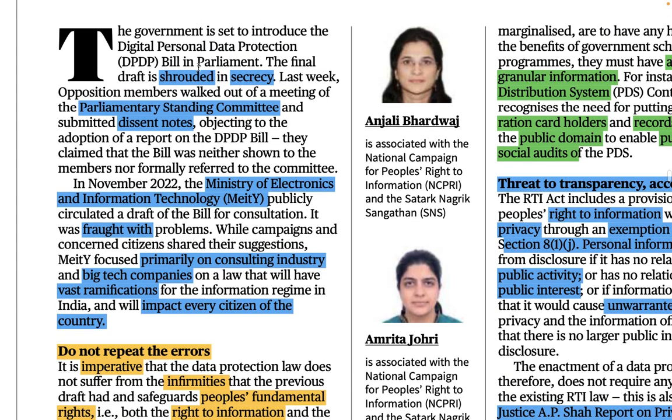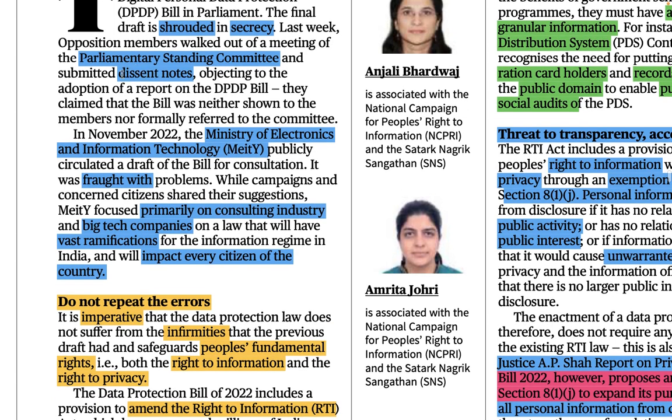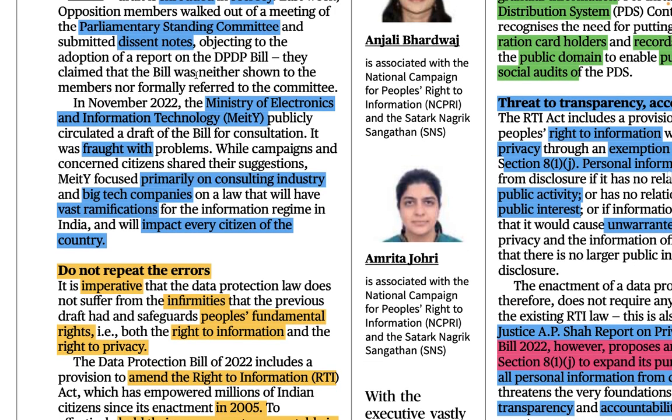Right, so this is the meaning of the first paragraph. The bill was shrouded in so much secrecy, right? So this is the meaning of this. And they just gave the dissent note. The meaning of dissent notes is that they were not agreeing to it, they were disagreeing basically, right? So this is the meaning of this.